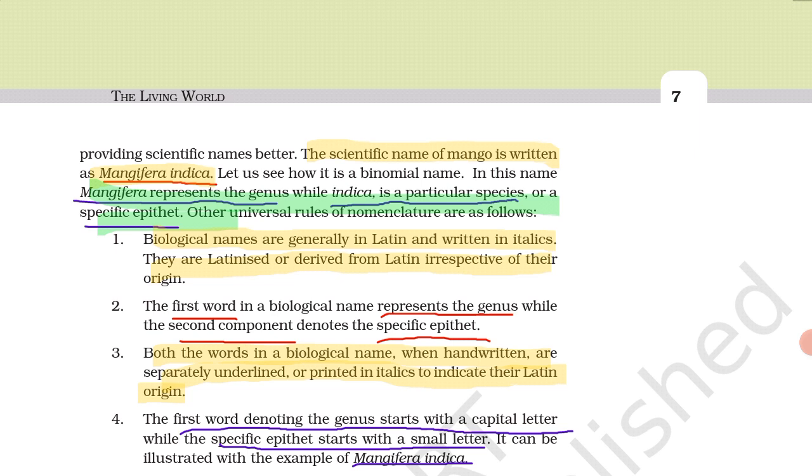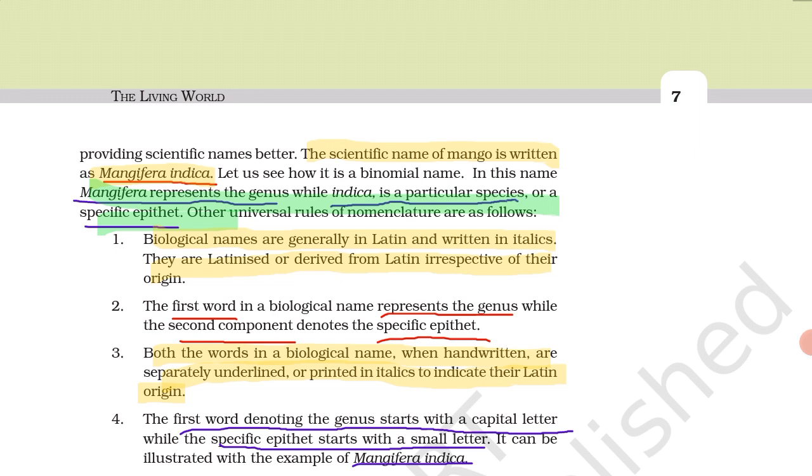Then the first word in biological nomenclature represents the genus, while the second component denotes the specific epithet. For example, take Mangifera indica. Mangifera is the first word, that is called the genus, and indica is the second word, that is called the specific epithet.